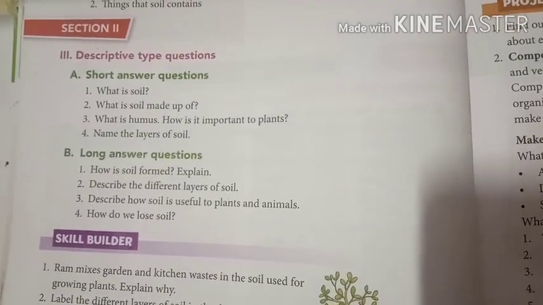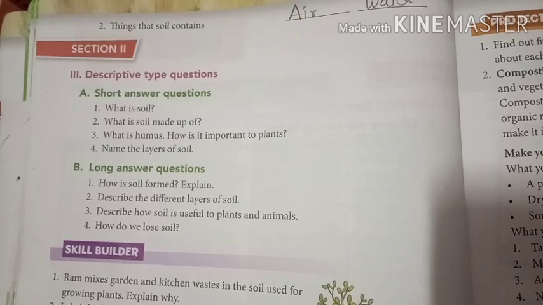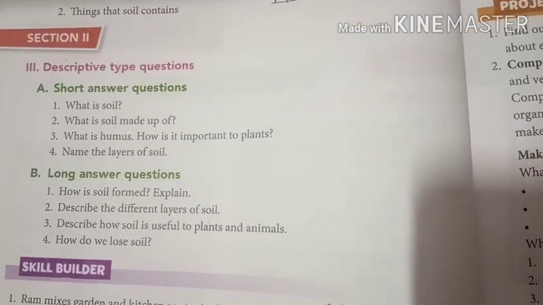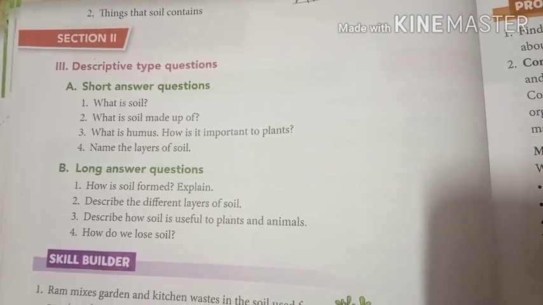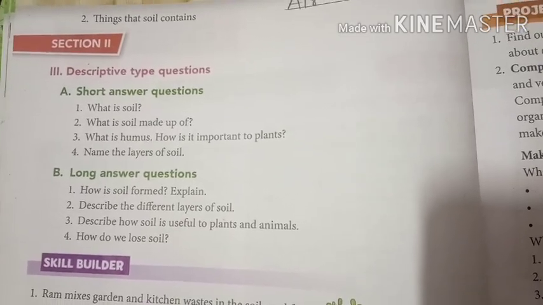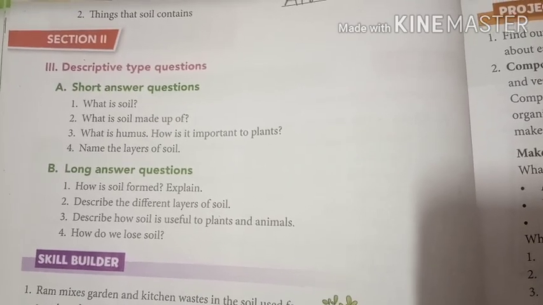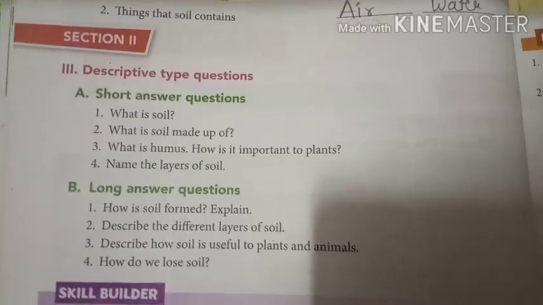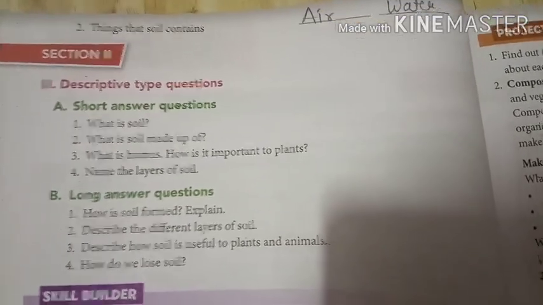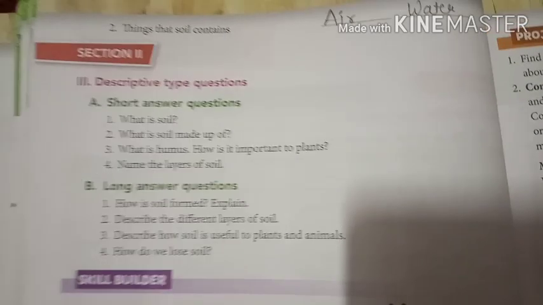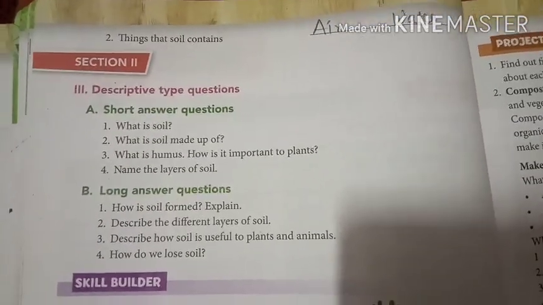So today we are going to discuss short answer questions. Right? So come to page number 50. There are only 4 short answer questions. Okay? I am going to discuss now, then you will write this in the notebook. Number first, what is soil? So what is soil, children? Yes, it is the top layer of the earth in which plants grow.